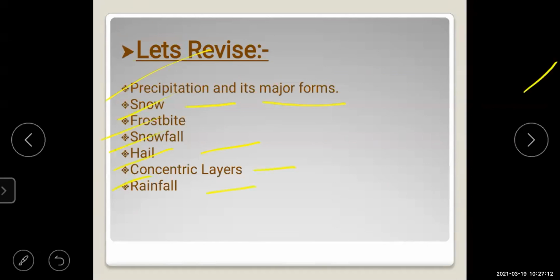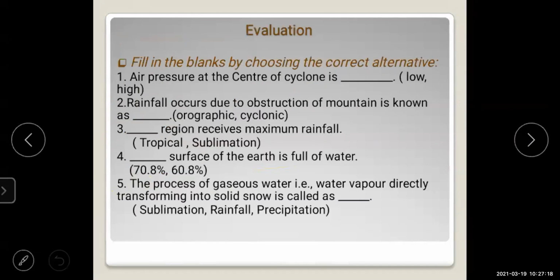Now we are going to move towards the evaluation part. Yes, objective type questions we are going to see here. Fill in the blanks by choosing the correct alternatives. Air pressure at the center of a cyclone is dash. Low or high?